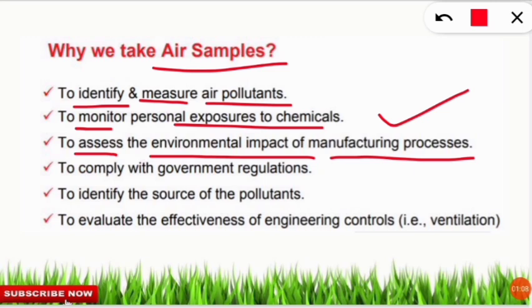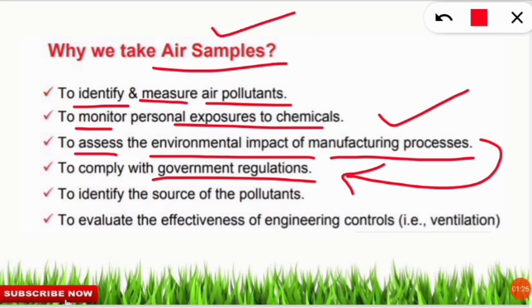Next is to comply with the government regulation. Government has certain regulations for the manufacturing industries as well as the household to control the amount of air pollutant released in the atmosphere. So that should be regulated. For that also, the air sampling technique is performed by the Central Pollution Control Board and State Pollution Control Board.